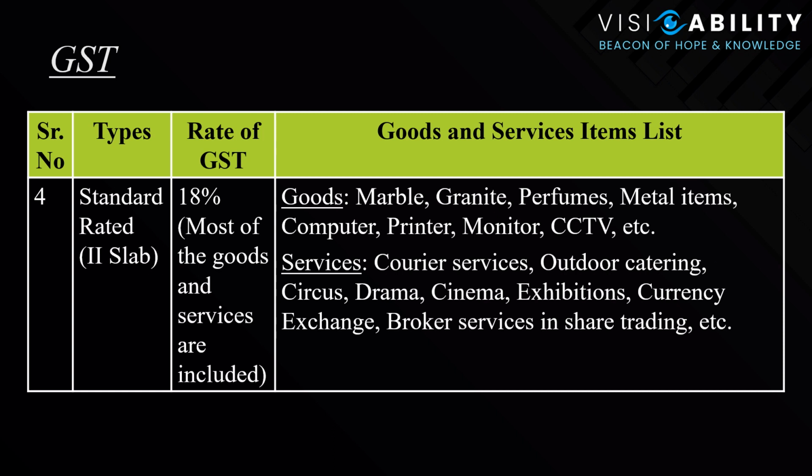At the same time, services like courier services, outdoor catering, circus, drama, cinema, exhibition, currency exchange, broker services, or share trading, all these are not actually necessities or without which a person cannot survive. Here, the tax levied is 18%.